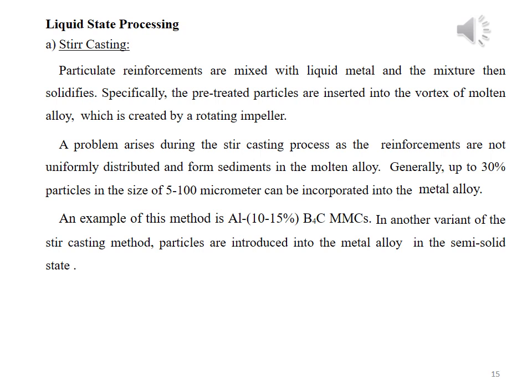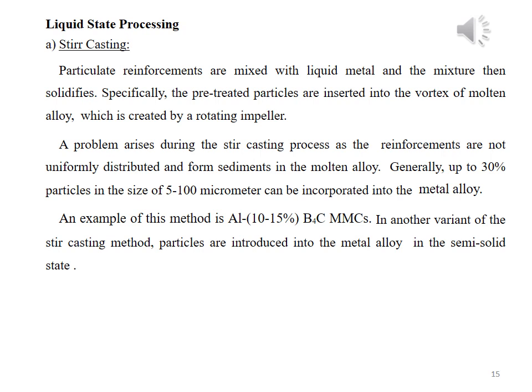In another variant of the stir casting method, the particles of the reinforcing phase are introduced into the metal alloy which is present in the semi-solid state. In this method, the matrix is converted to the liquid and that matrix phase is continuously stirred.